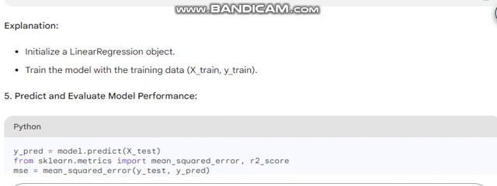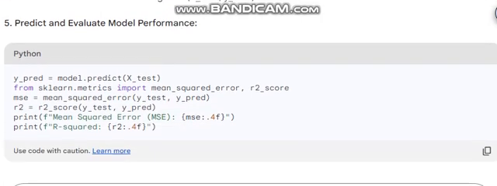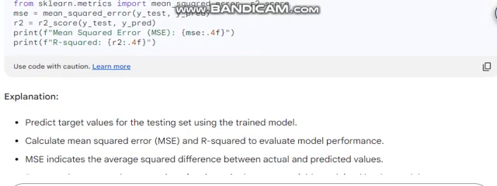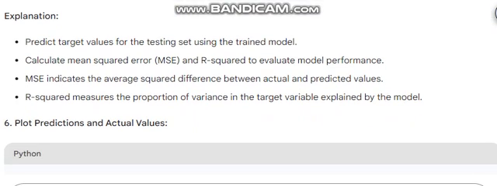5. Predict and evaluate model performance. Explanation: predict target values for the testing set using the trained model. Calculate mean squared error, MSE, and R² to evaluate model performance. MSE indicates the average squared difference between actual and predicted values. R² measures the proportion of variance in the target variable explained by the model.